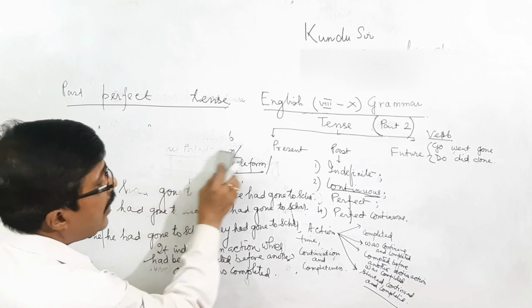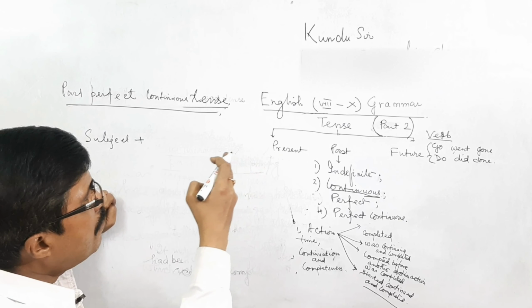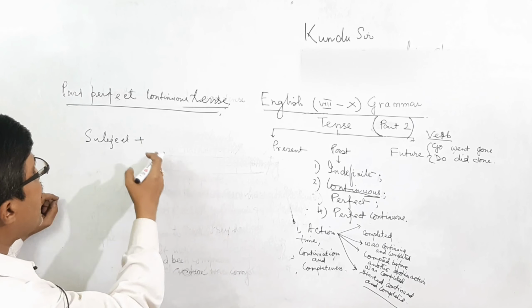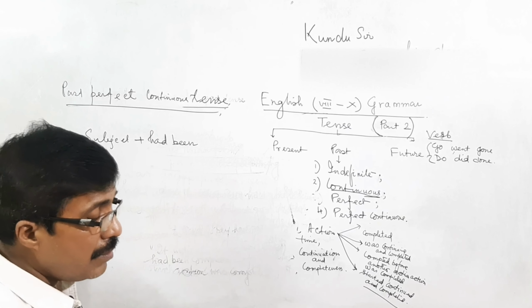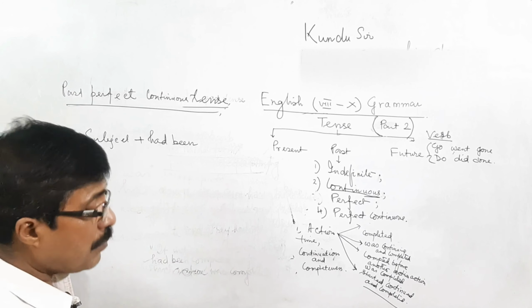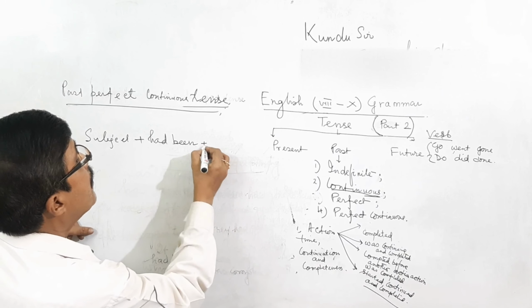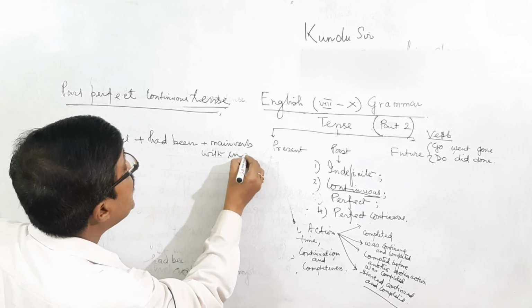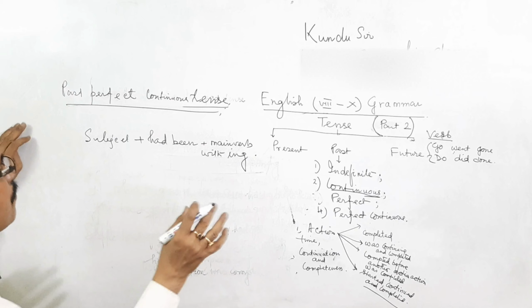Subject plus, in the present continuous it is have been, has been, but here both have and has become had, that is had been, plus main verb with ing for continuation. So we are taking here the same verb.